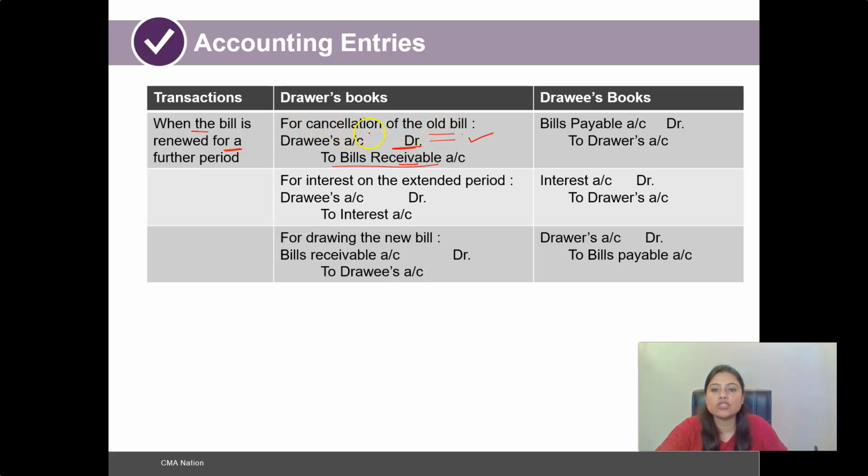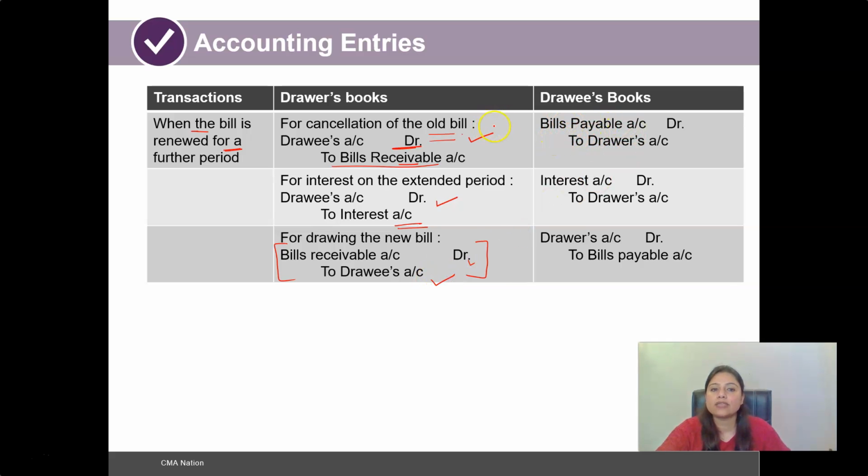For interest on the extended period, the drawee's account is going to be debited and the interest account credited. And for drawing the new bill, we would be creating a new bill, so that new bill becomes the bills receivable in the books of the drawer. So bills receivable account debit to the drawee's account.